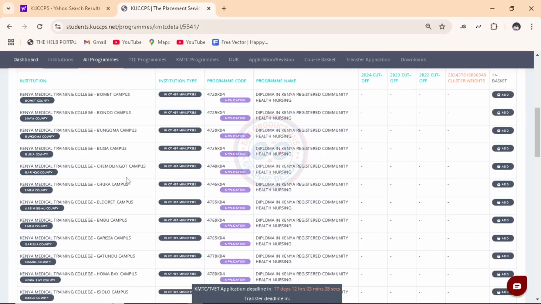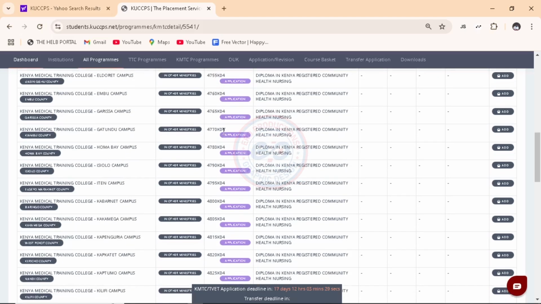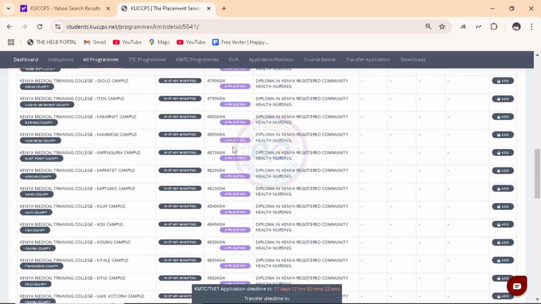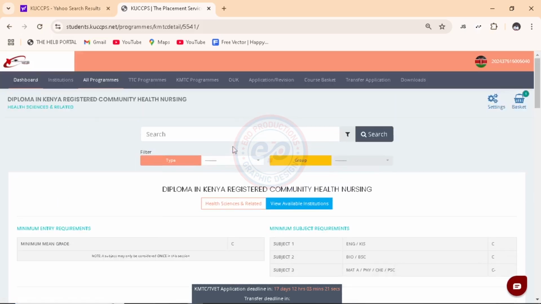And here are the campuses that are available, and here are the program codes. So all you need to keep in mind is the program code. And there are so many depending on the campus that you want. You can also add to the basket if you wish to have that as your course and campus.